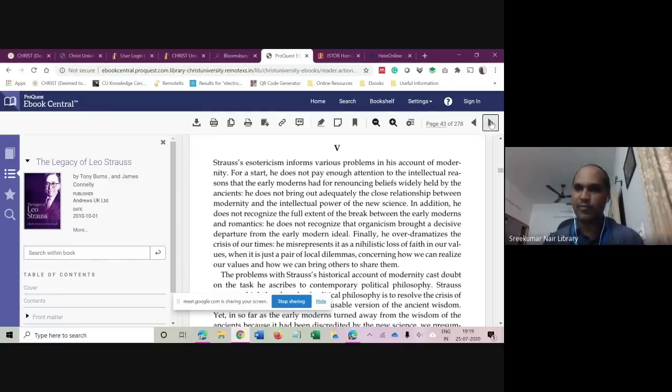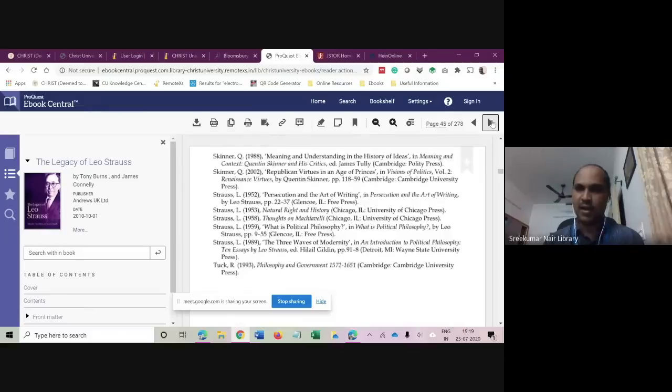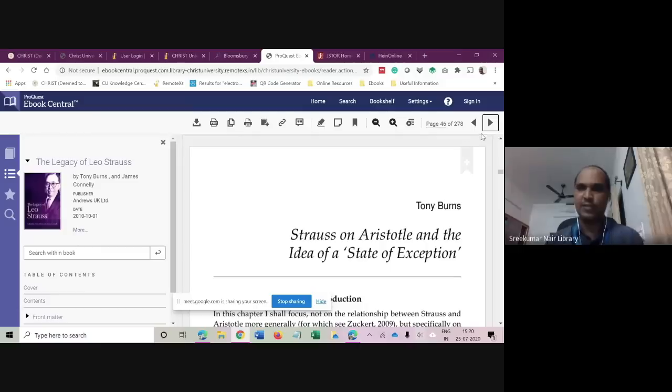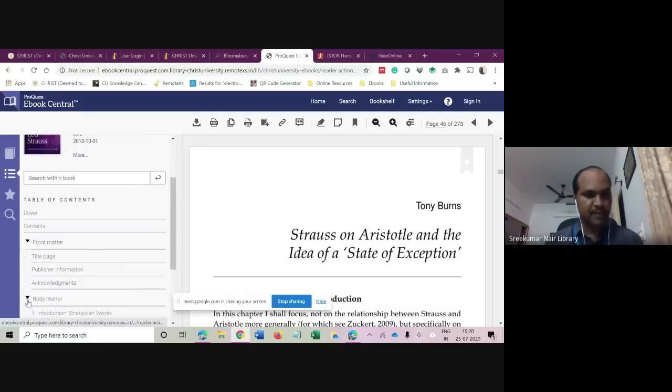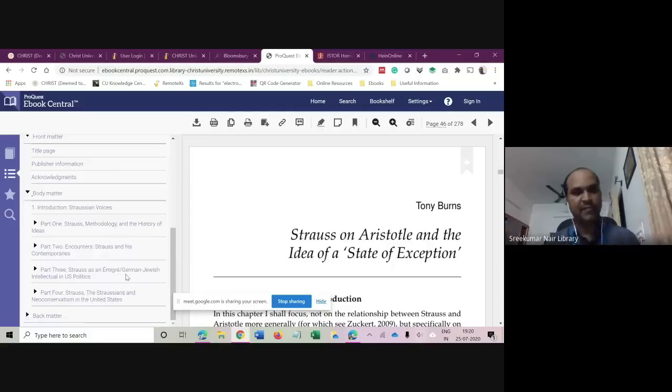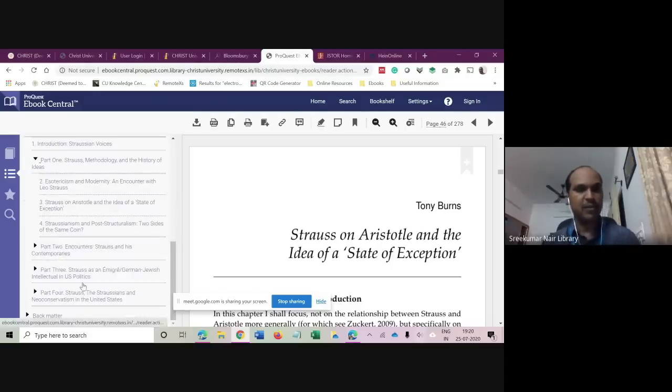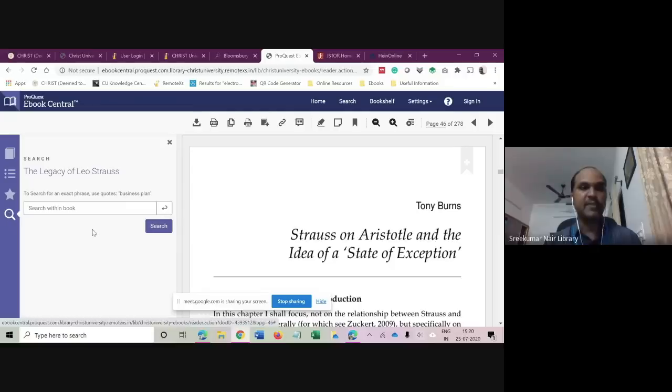Alternatively, I can browse by page. There is a button here. I can go page by page, and it takes me to the next chapter as well. And to view the entire chapter, on my left, I can see many options here. To navigate from one chapter to another chapter, I can use these links. Or if I want to navigate from part 1 to part 2, I can use these. Alternatively, there is also a search button here wherein I can search within the book.